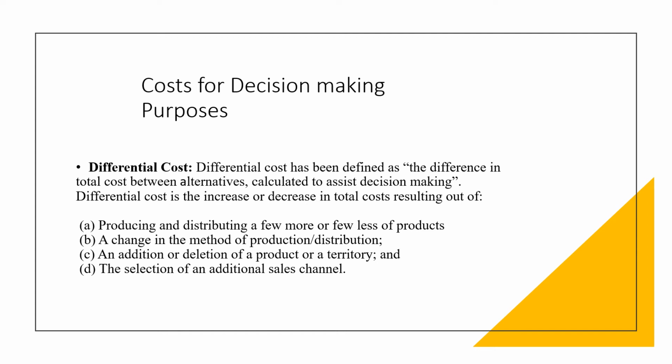So if I have to give an example, if you are trying to increase the production of a new product in your organization, then what is your previous cost and what is your new cost after adding the product? The difference between the two costs is called the differential cost, and this cost is useful for the management to decide whether they should go in for the production of this product or not.